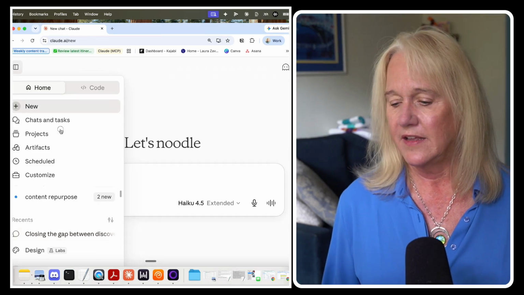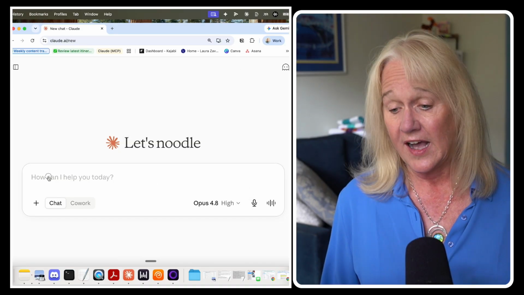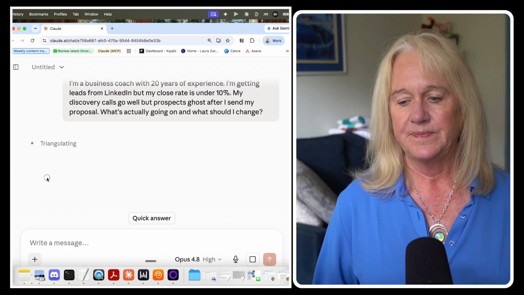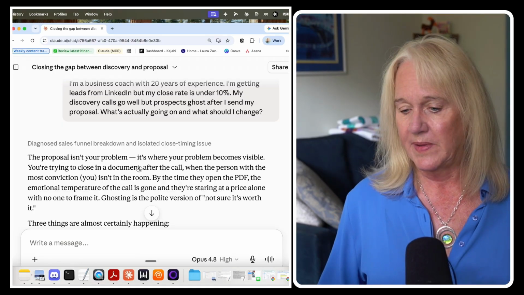So I'm going to grab a new chat. I'm going to switch to Opus 4.8. It's high. Paste in the prompt, and let's see what we get. Okay, so this answer took a little longer to come back, but let's look through how it looked at the problem and reason through the action steps we might take.